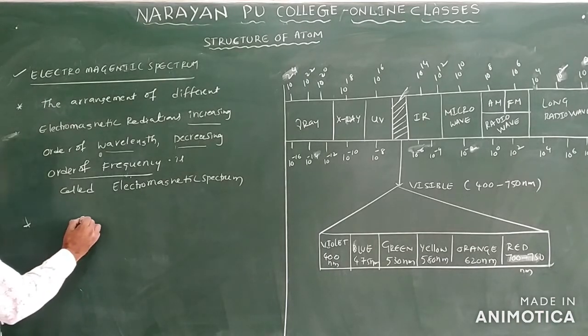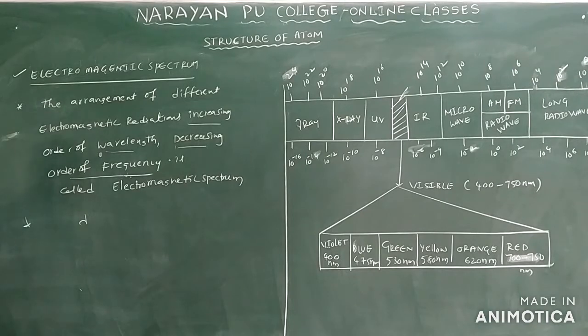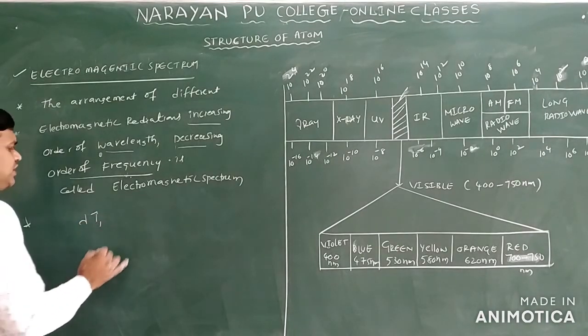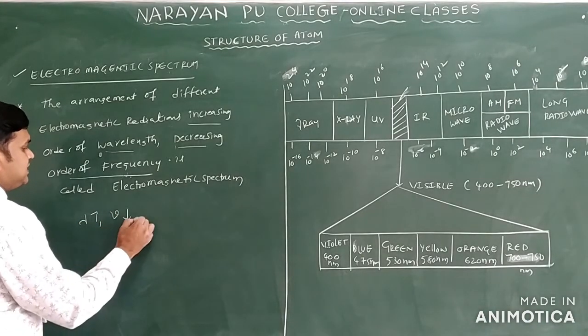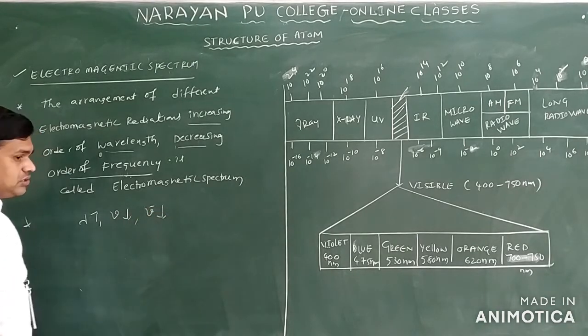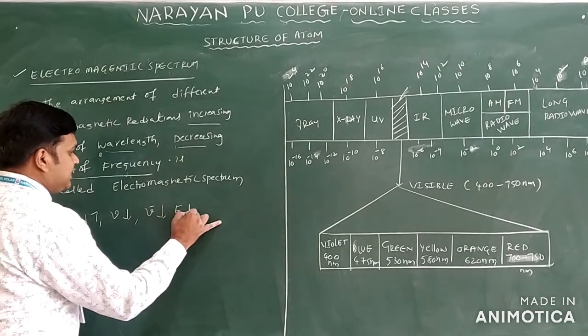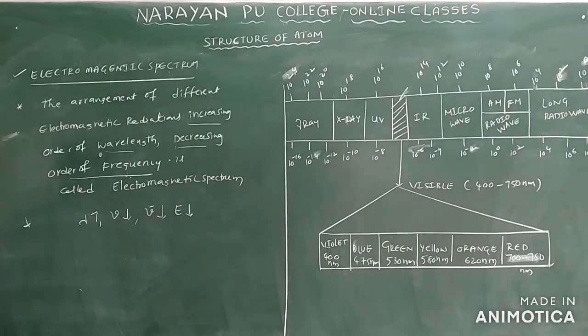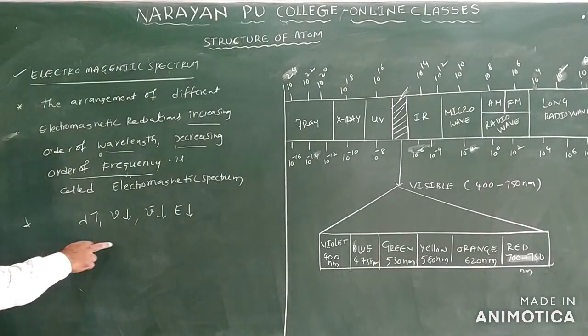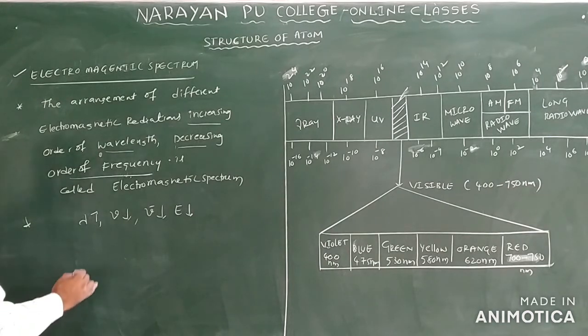So here, as wavelength increases, frequency decreases, wave number also decreases, and energy E also decreases. Wavelength increases, frequency decreases, wave number decreases, energy also decreases. What are the relations you can write here?